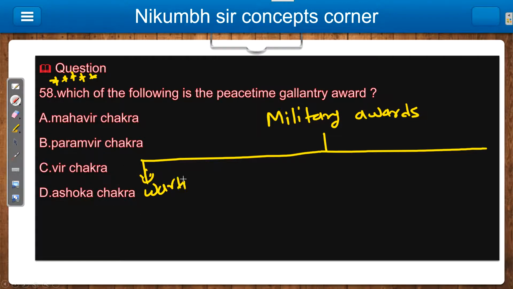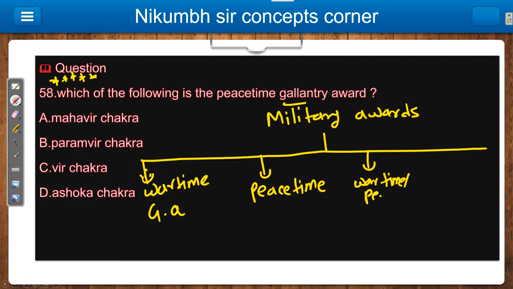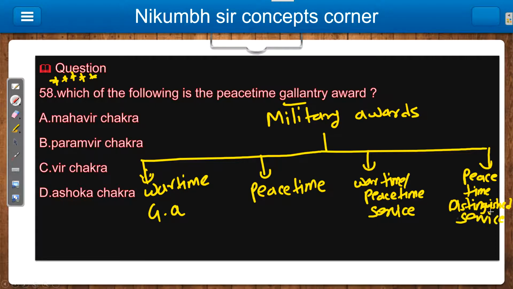So first is your wartime gallantry award. Then second is your peacetime gallantry award. Then third is your wartime or peacetime service. And the last is your peacetime distinguished service. Okay, so these are the four types of awards in the military awards, the four main categories, I can say.